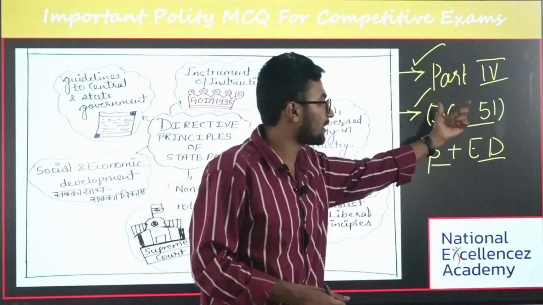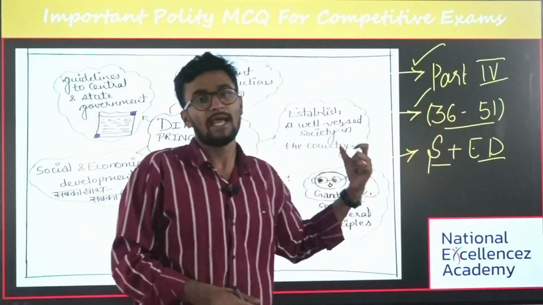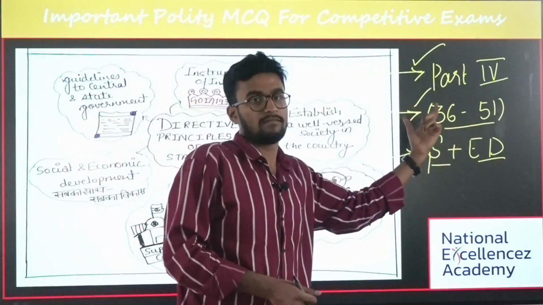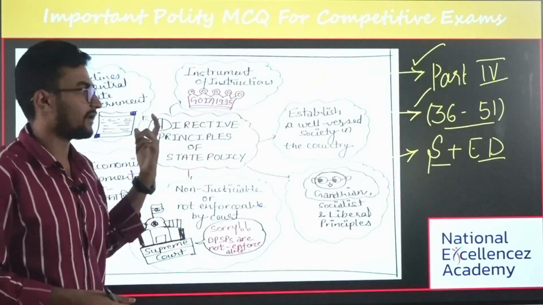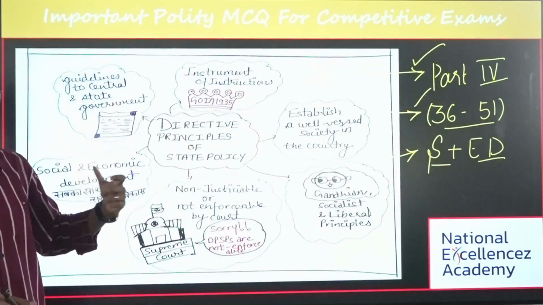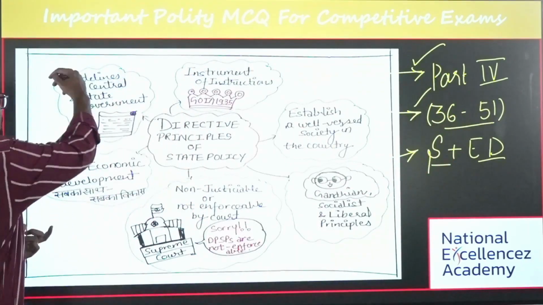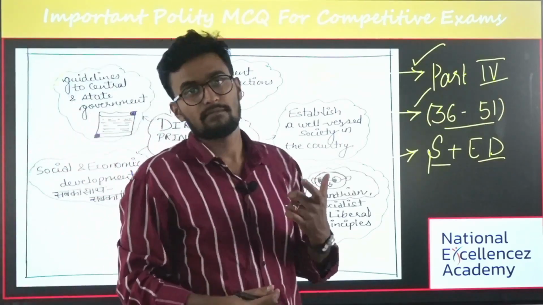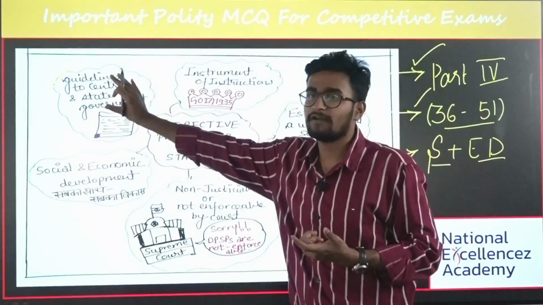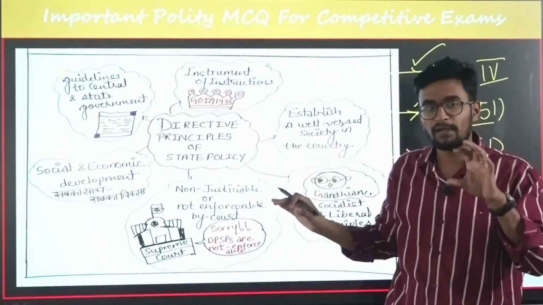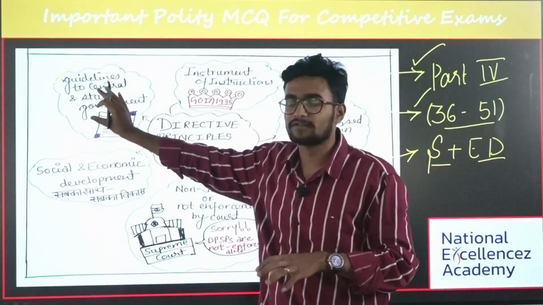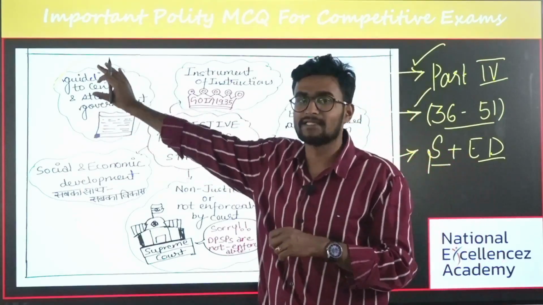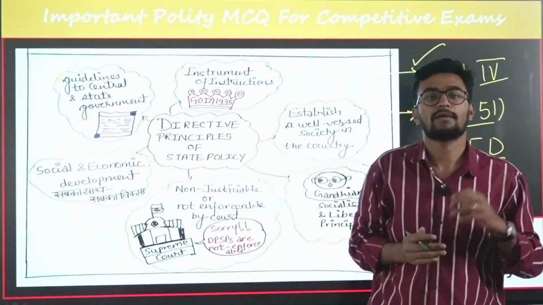There were a number of questions with respect to these basic points, hence you should not miss this. And the next important thing is, what is DPSP per se? DPSP is nothing but the guidelines given to the government to implement, or to inculcate, while framing different policies.